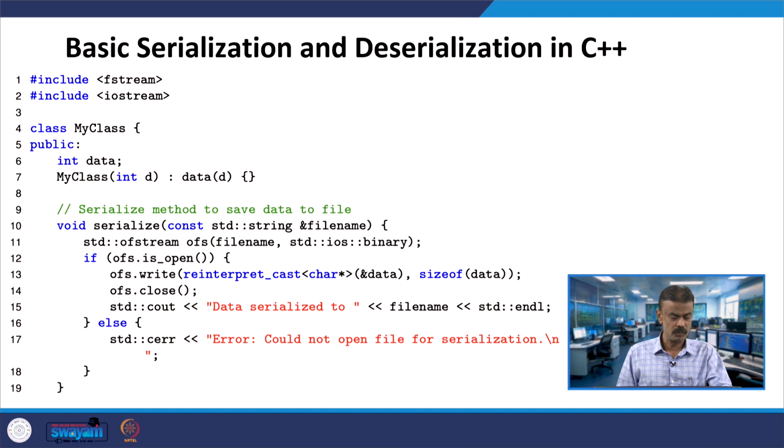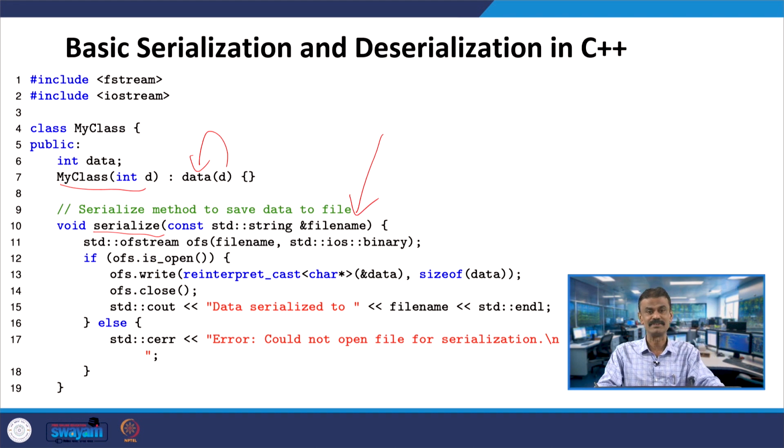So, let us include fstream. Then if you look at the class, it is MyClass, and you have a member data, int data, and you have the MyClass constructor, where you are assigning to data whatever you pass as an input; that will be copied onto data. Now you can see the function serialize, which takes the file name, so we are going to access the file name.